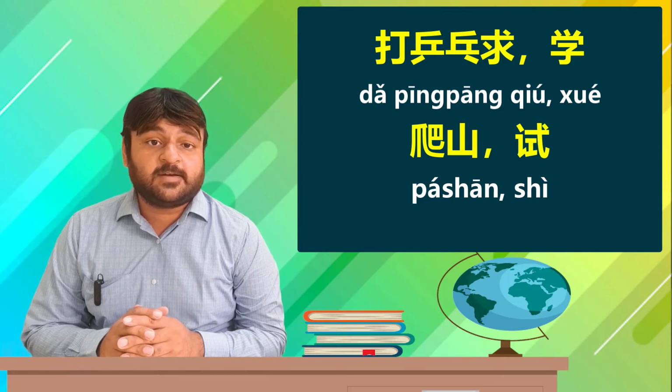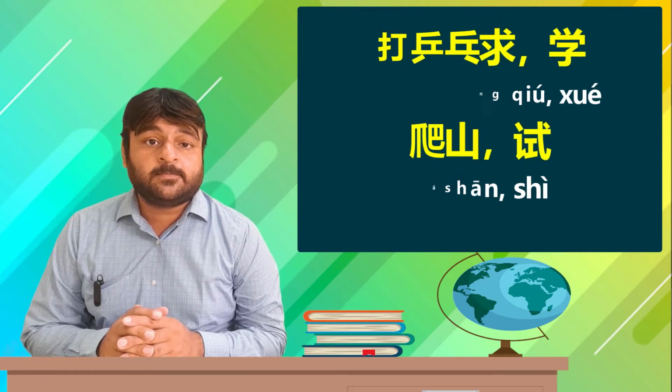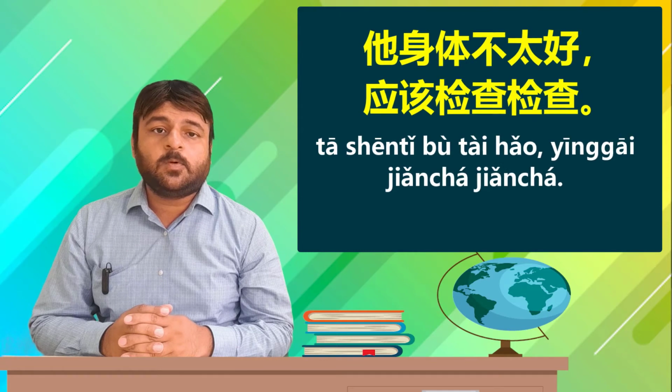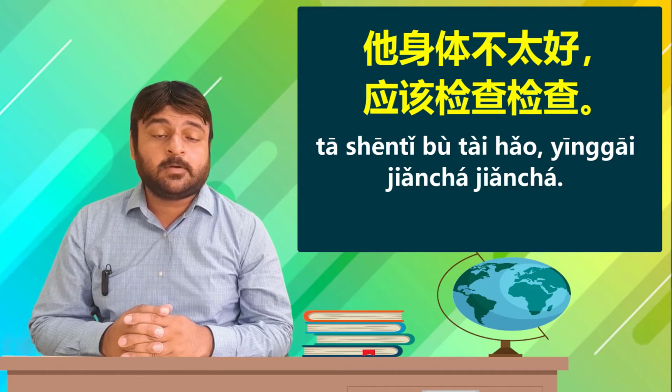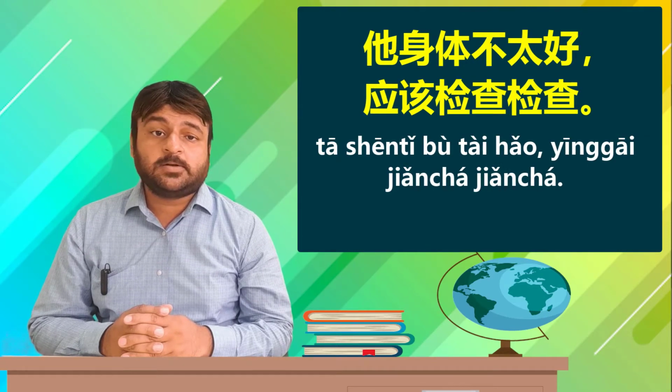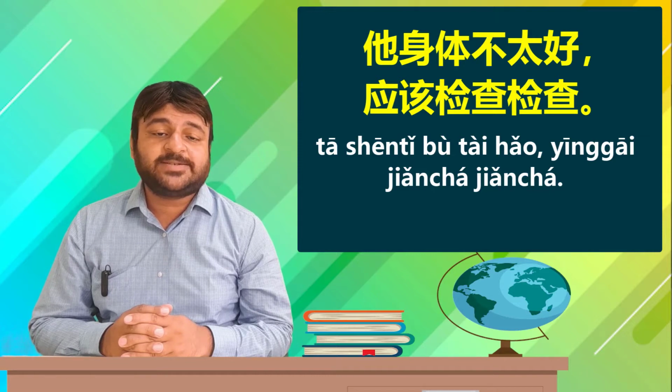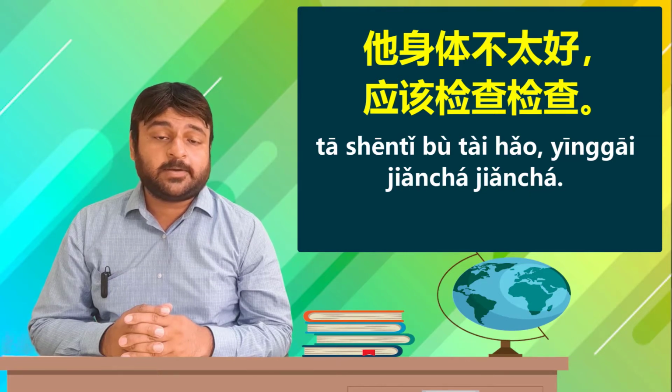Moving on to the second sentence of the substitution drill, let us read the following sentence. 他身体不好, his health is not good. 应该检查检查. This is a disyllabic word and we see the repetition of 检查, to investigate or get a checkup. His health is not good. He should get a brief checkup.